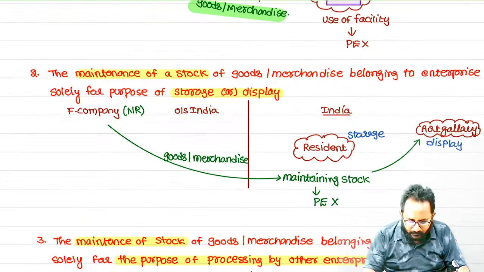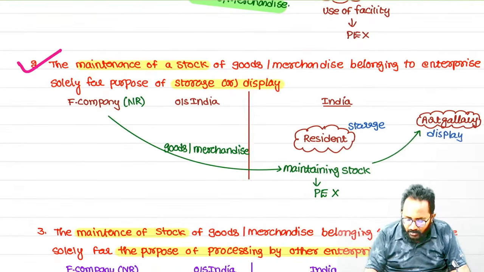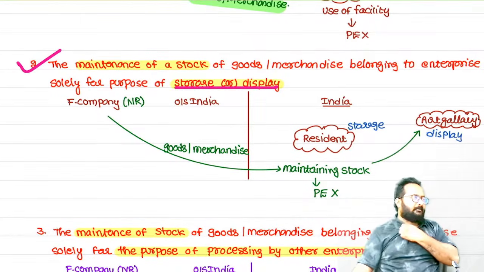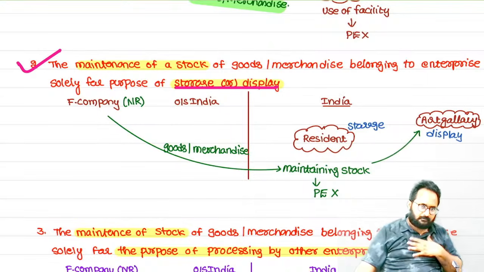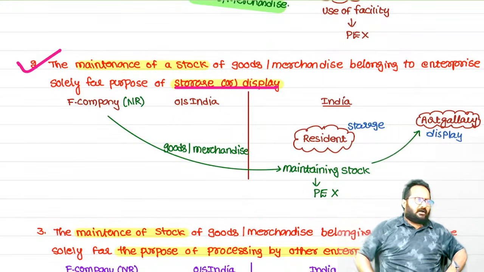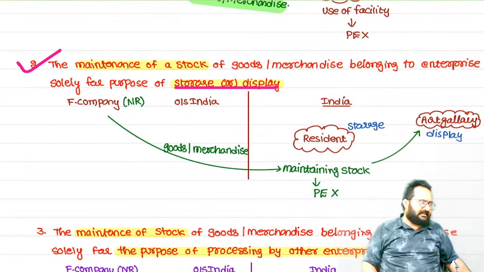Second one, I am continuing that example. What we are doing here is also storage or display only. But every month there is an exhibition in India. Every time we would be sending goods for display and storage, which is difficult.